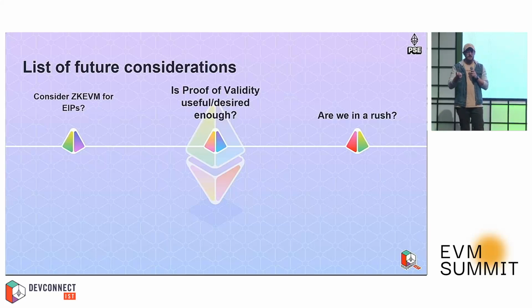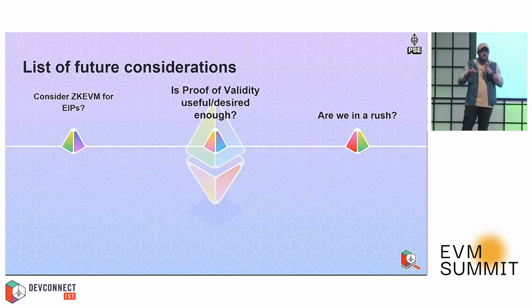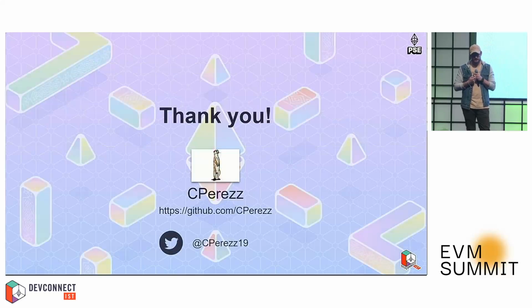And finally, are we in a rush? Are we that concerned, and do we really need to deliver proof of validity now, such that we need to start restricting the EIPs that we merge into Ethereum? Or instead, we can just wait, see how everything goes, and then analyze in a few years and see what's the state of the art. Maybe we will find later that the things we have merged make it almost impossible to have an optimal prover for all of the things that we have already merged in the EVM.